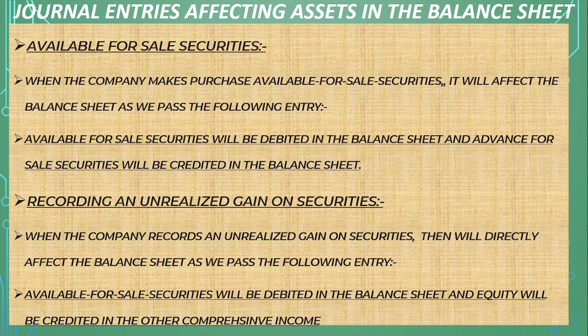Recording an unrealized gain on securities. When the company records an unrealized gain on securities, it then will directly affect the balance sheet as we pass the following entry. Available for sale securities will be debited in the balance sheet and equity will be credited in the other comprehensive income.